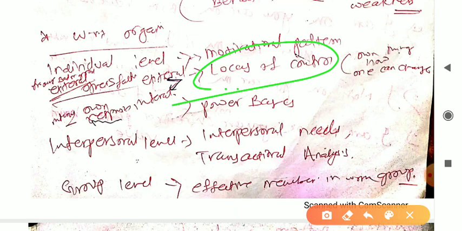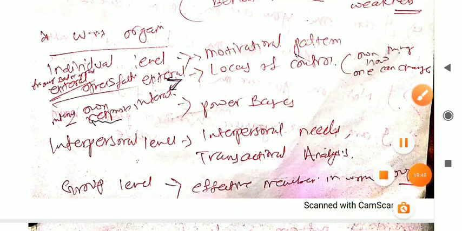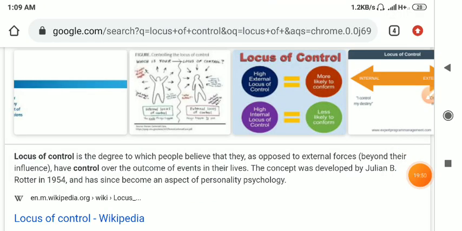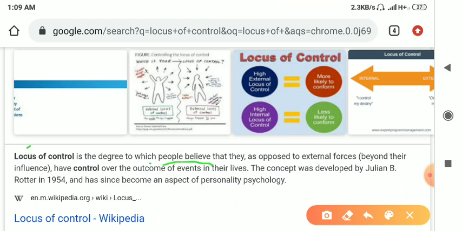Just 1 minute. So let me show you the definition of this for your more clarification, right? So locus of control is the degree to which people believe that they, as opposed to external forces beyond their influence, have control over the outcomes of the events in their life.